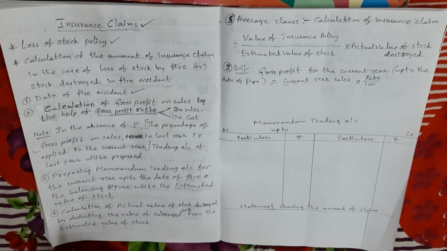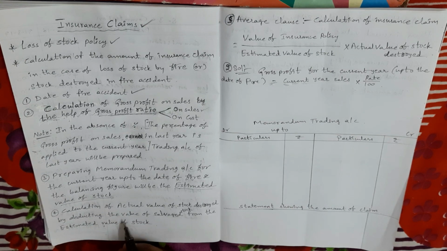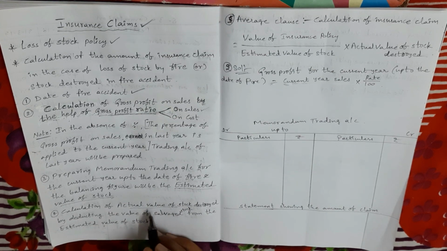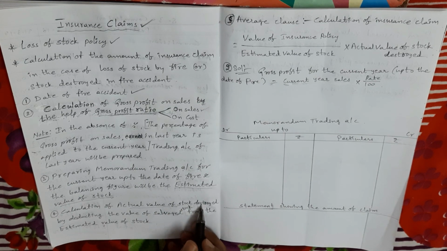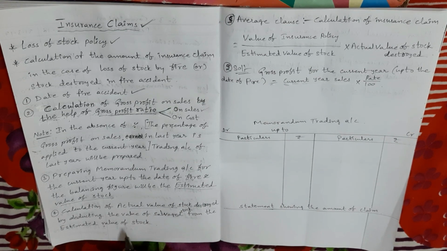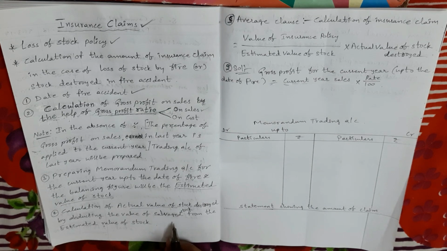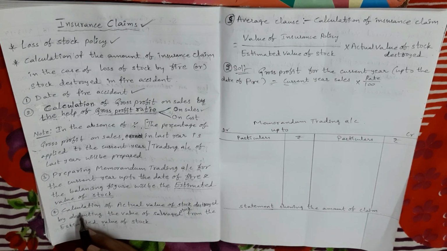Next, the fourth step, a very important step. In the fourth step, we find out the actual value of stock destroyed. How do we get it? There is one formula: estimated value of stock minus value of salvage stock. Salvage stock means saved stock. So estimated value of stock minus value of salvage stock gives us the actual value of stock destroyed.